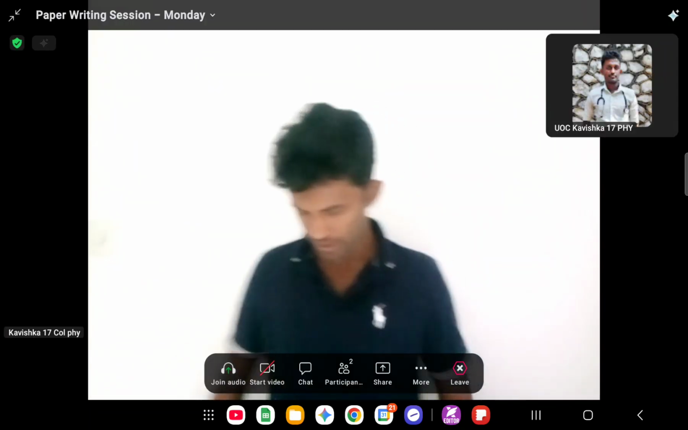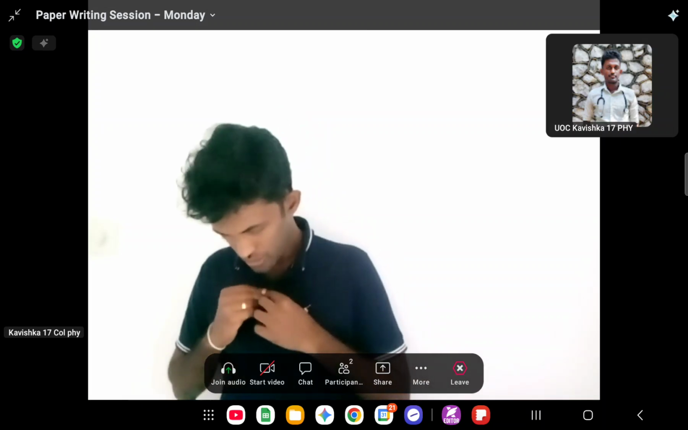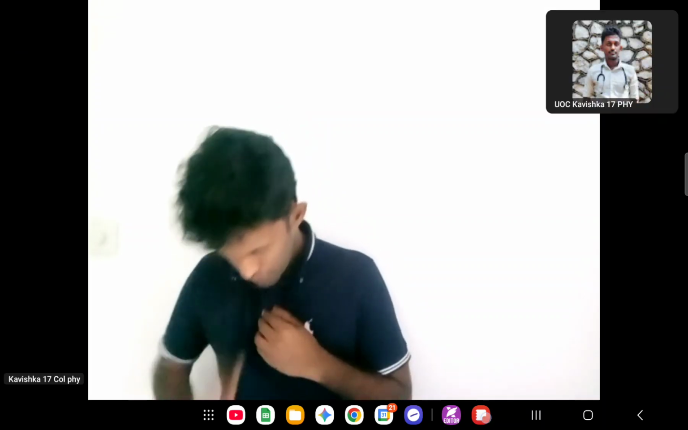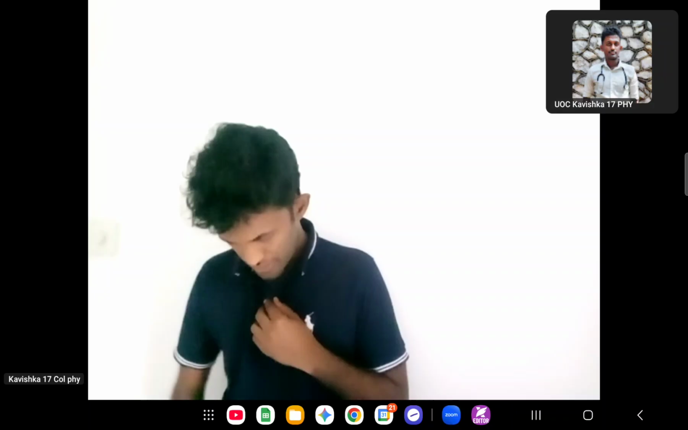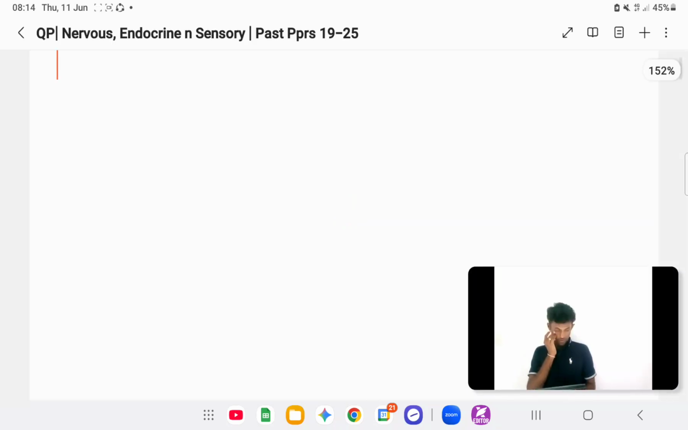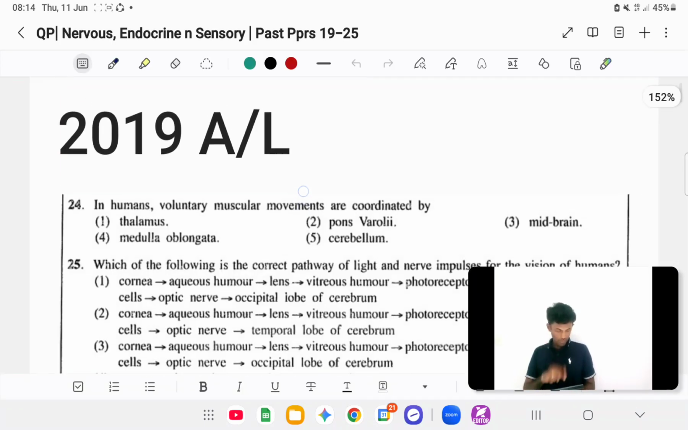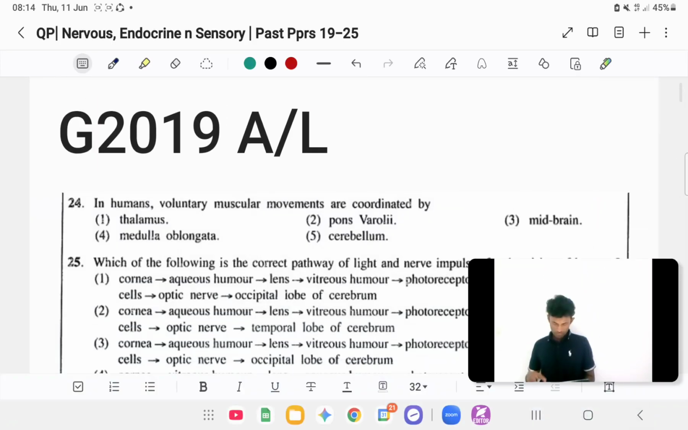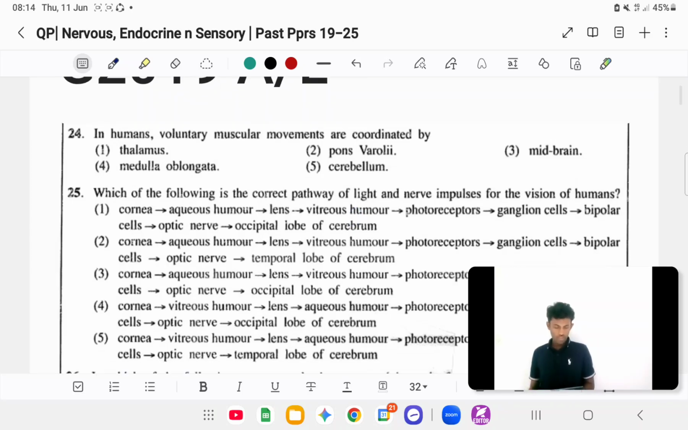Okay, so we'll move to the first question, 2019 A-level. Just look at 2019 A-level. The 24th question comes, what they say: in humans, voluntary muscle movements are controlled by. Here the answer is quite easy, the cerebellum. The fifth one is the answer.